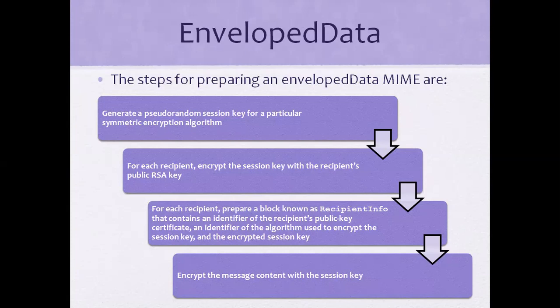Second step, for each recipient, encrypt the session key with the recipient's public RSA key. Third step, for each recipient, prepare a block known as recipient information that contains the identifier and the recipient's public key. Fourth step, encrypt the message content with the session key. So these are the steps of how enveloped data is processed in MIME.